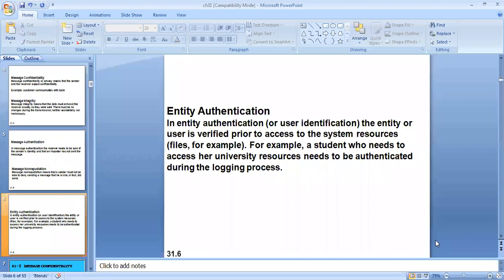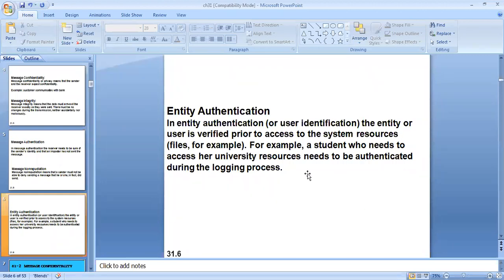For example, if I'm a student and I want to access information like the university syllabus, what departments are there in the university, what branches are available, what subjects are taught in a particular branch, or to know the results of my exams and grades, authentication is required.